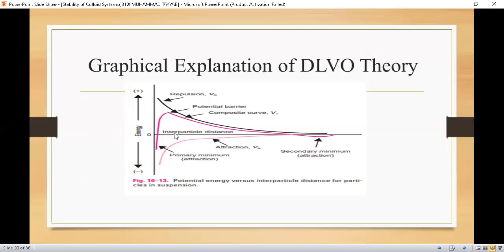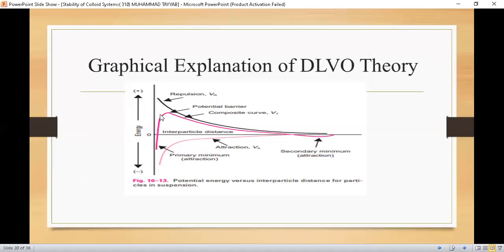But as we decrease the interparticle distance, with the first particle here and the second particle here, you can see that there is a steep drop in the repulsive force, and the particles are going to attract one another at a very minimum distance. Similar charges will attract one another, and this phenomenon is called primary minima. If similar charges are brought close at a moderate distance, they first show maximum repulsive forces, and these maximum repulsive forces are called the potential barrier.